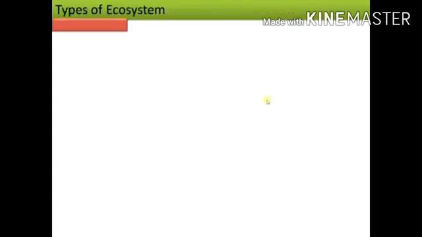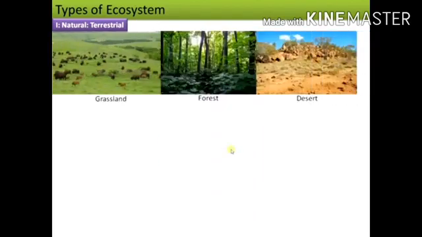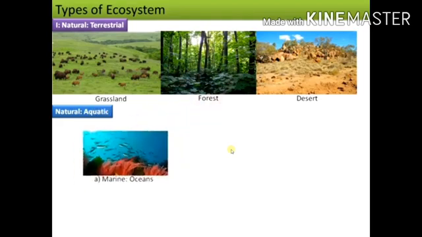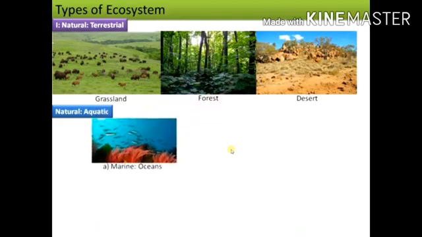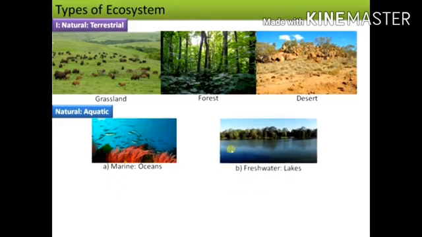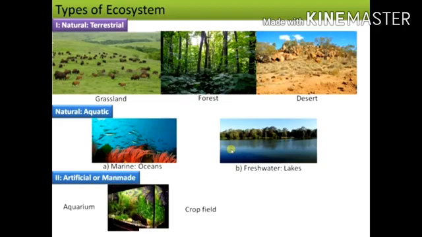Types of ecosystem. There are two types of ecosystem, natural and artificial. Natural ecosystem can further be terrestrial ecosystem like grassland, forest, desert. Aquatic ecosystem naturally can be marine ecosystem, for example oceans, and freshwater ecosystems like lakes. Artificial ecosystems include aquarium and crop fields.